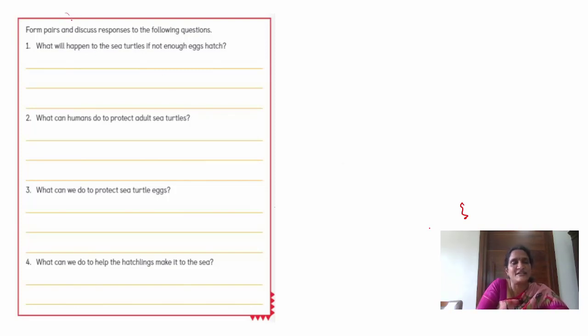The sea turtles, see, start here. If the eggs of the sea turtles are not hatched, no young ones are formed. So slowly the number of turtles will decrease. Okay, children? See the second one.